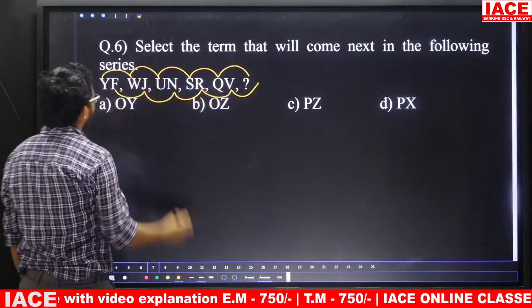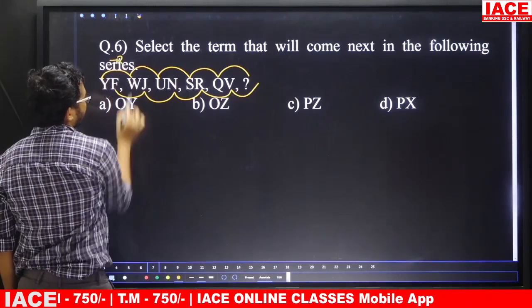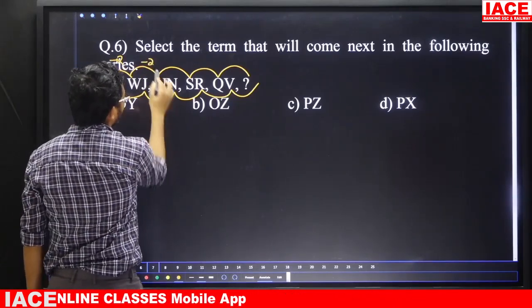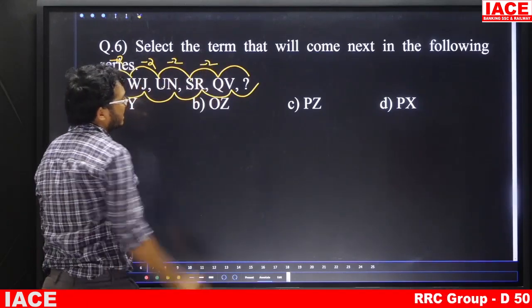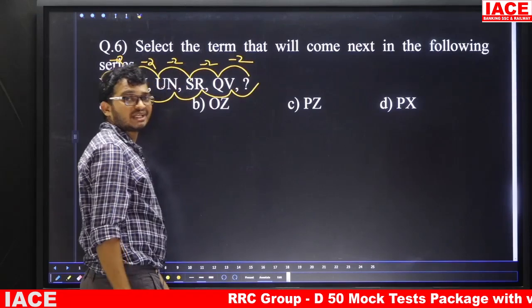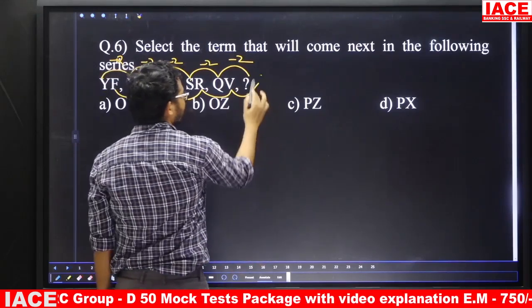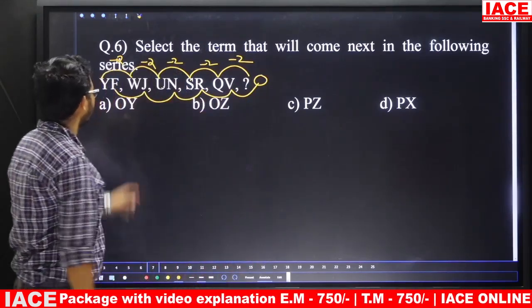Next one. Suppose Y and W, the logic is -2. W and U, -2. U and S, -2. S and Q also, -2. That means here Q -2. Q is 17, -2 is 15. 15 is O. Starting with O, we have two options.